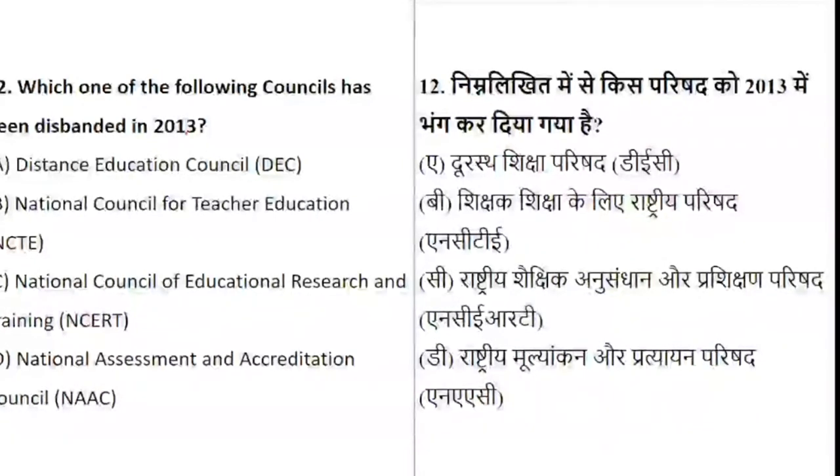Whether it is Distance Education Council, National Council for Teacher Education, National Council of Educational Research and Training, or National Assessment and Accreditation Council. Which is the council which was disbanded in the year 2013? You have to keep the year also in mind, because you can get the year as an option in the question.